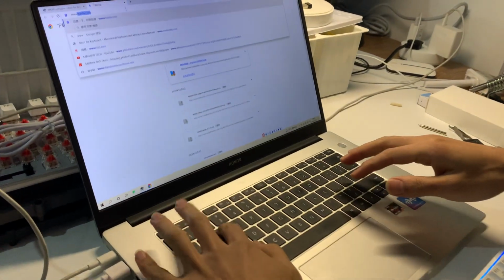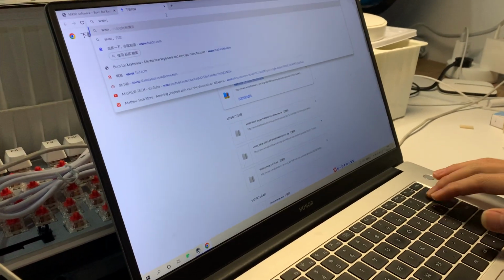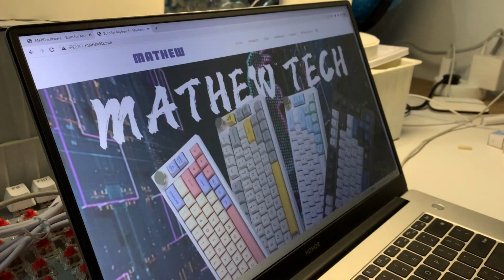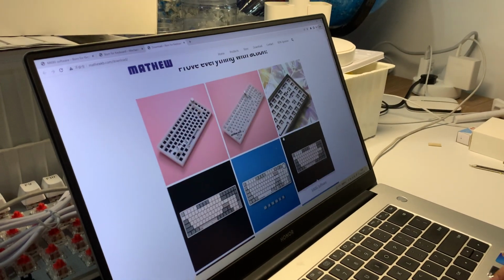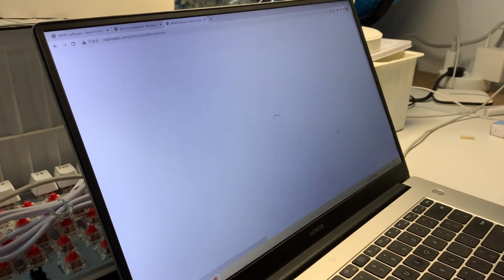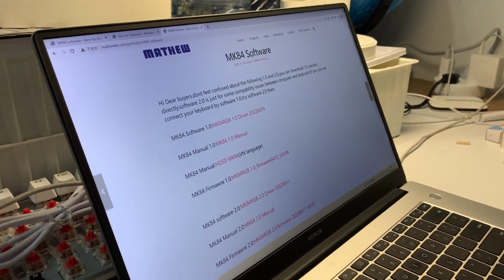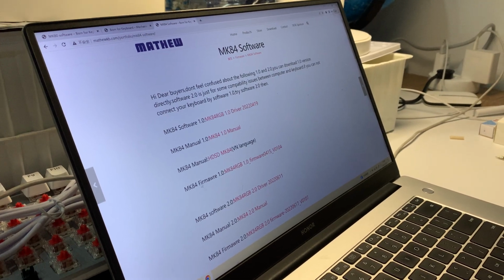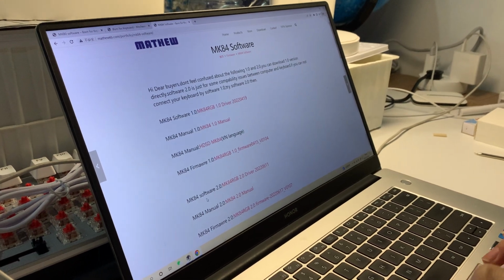We go to www.mathewkb.com and we find the driver and MK84. Here it is, and here we see we have a 1.0 and 2.0. Actually 1.0 is enough for you, because 2.0 is the same.